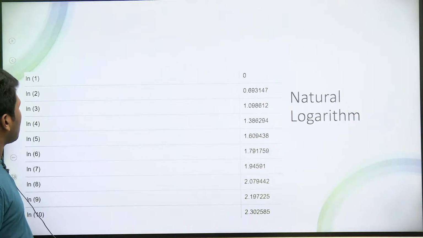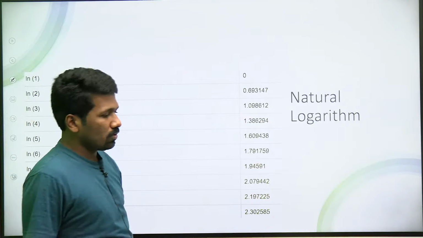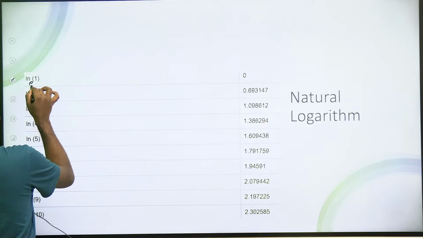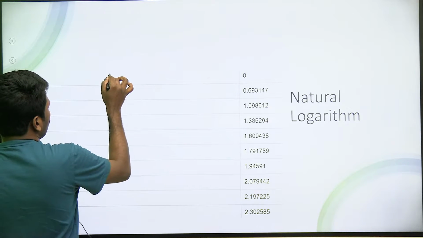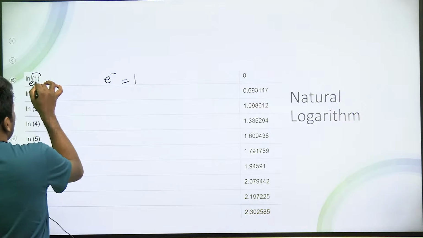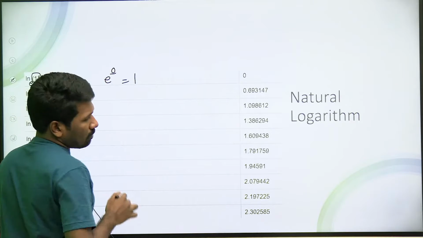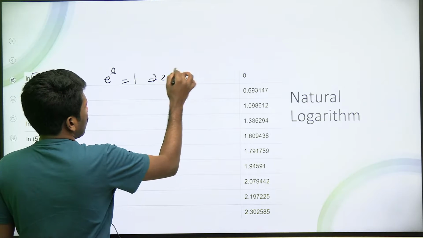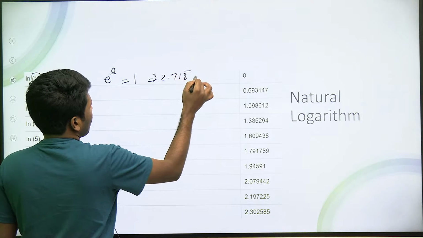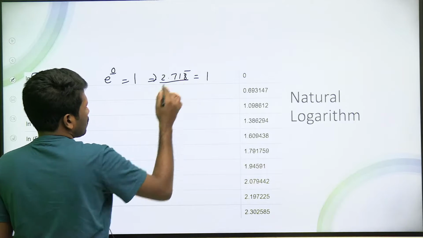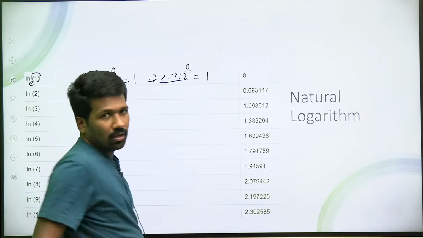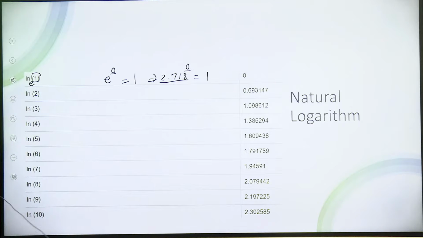That means what? For example, log 1 is 0. What is the meaning of that? Log to the base e it is. That is, e ka kaun sa power hai 1? That is the meaning. e ka 0th power hai 1. Because e means what? 2.718 approximately. 2.718 raised to what is 1? 2.718 or any number raised to 0 only can be 1. Any number raised to 0 can only be 1. Exponent idea we discussed yesterday.